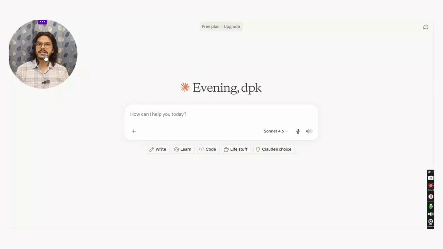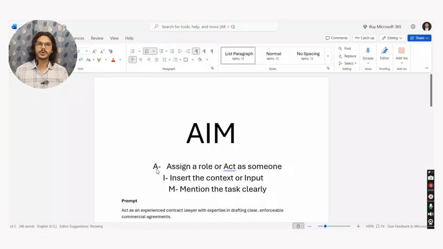And then there is a smart method, a protocol or structured approach that we call the AIM protocol. So let's talk more about this AIM protocol.